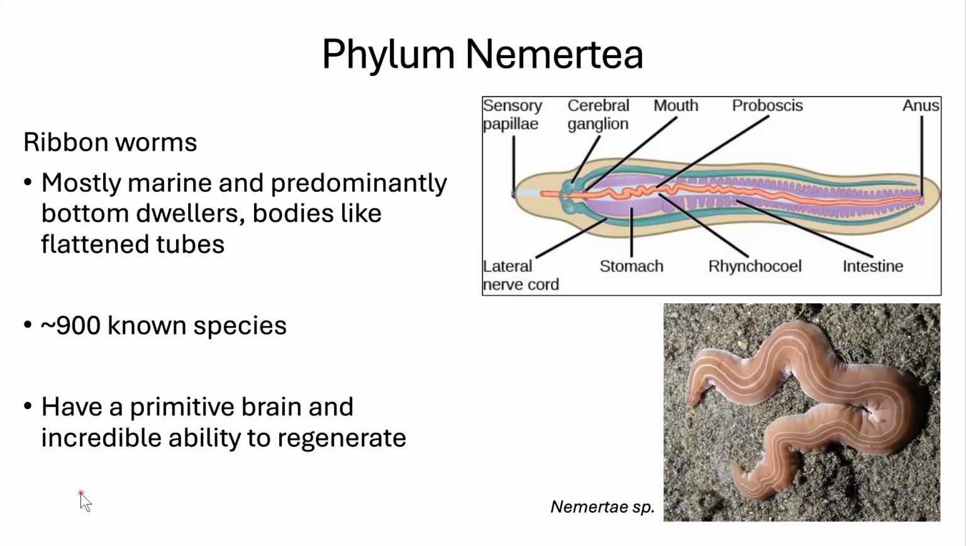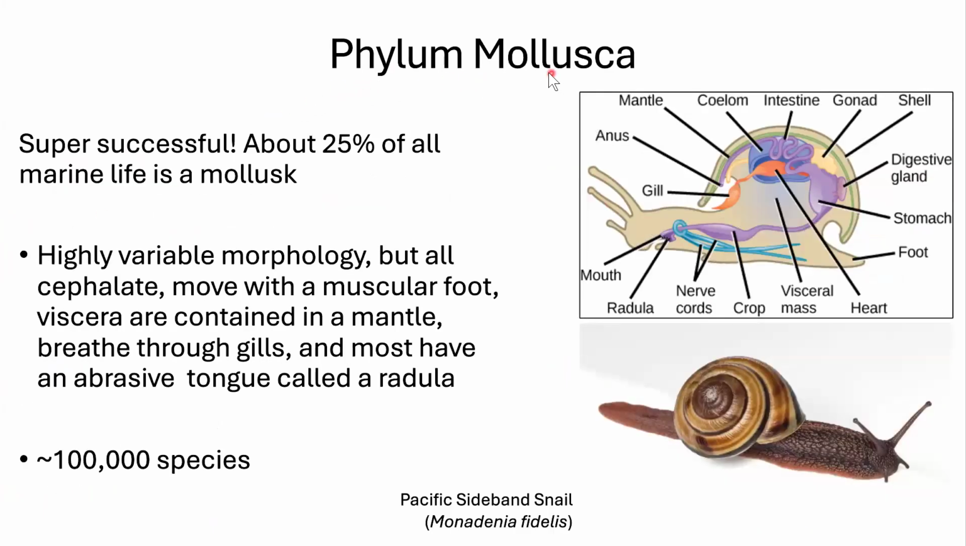Next, we have Mollusca. Mollusks are super successful. About 25% of all marine life is a mollusk. So that's really great. Here is the body plan of a stereotypical mollusk. It has a mantle. A mantle is the part that covers all of its viscera, which are the organs. That mantle to us looks like a shell if it has a shell, but things like slugs don't have a shell, they still have a mantle. So the mantle is the covering part of their organs, may or may not have a shell.